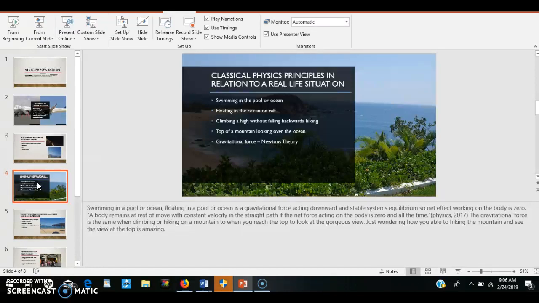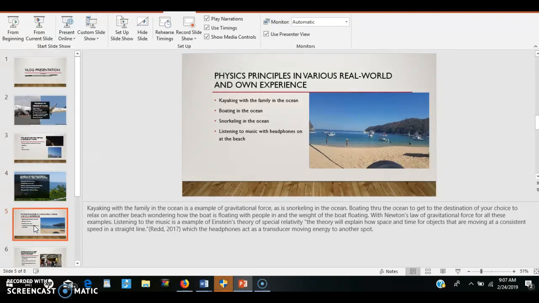The gravitational force is the same when climbing or hiking on a mountain. So when you reach the top, you look at a gorgeous view, just wondering how you were able to hike the mountain, and the view is amazing. Kayaking with family in the ocean is an example of a gravitational force, as is snorkeling in the ocean. Boating through the ocean to get to the destination of your choice to relax on the beach, wondering how the boat is floating with people in it and the weight of the boat.